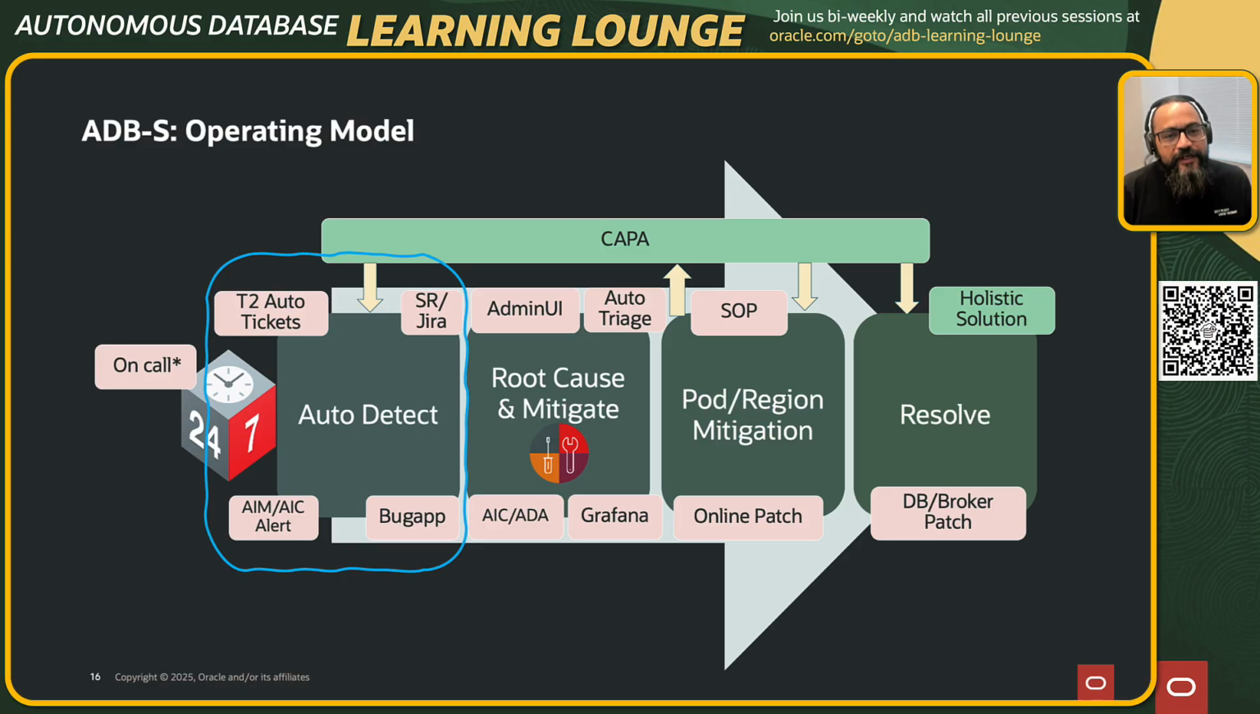Now, the other part, as I mentioned earlier, 87.7% of issues are auto-detected. That's the goal for autonomous database. We want to detect it ourselves before even the customer gets to know. I know there are opportunities here.